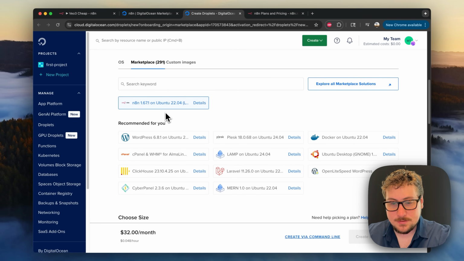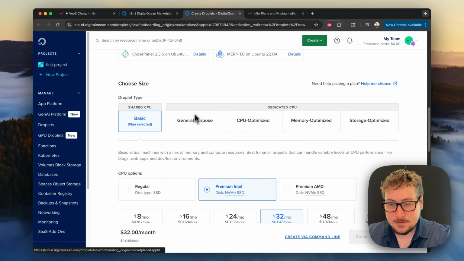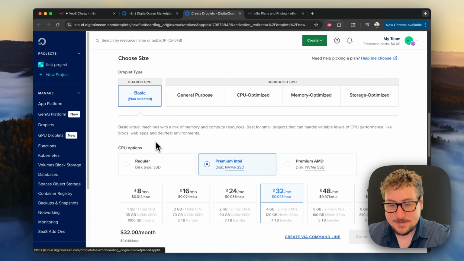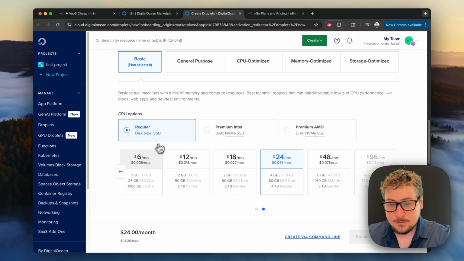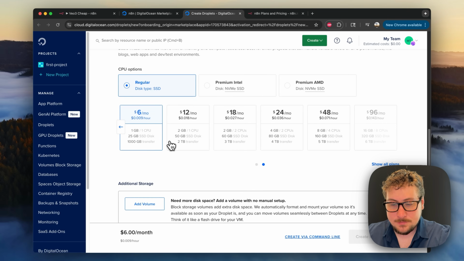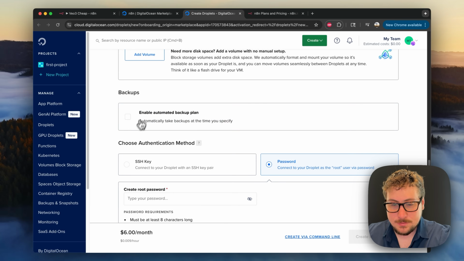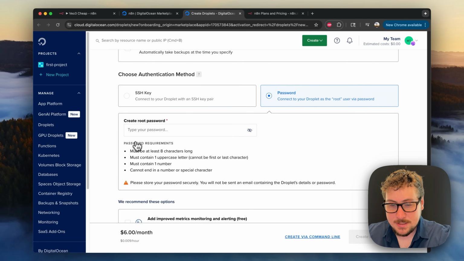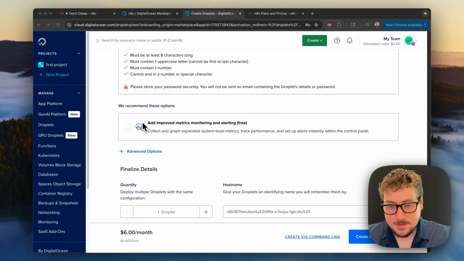You'll see right here it's going to custom install it with N8N, and then on this part right here we're going to do basic. We're going to switch it to regular, so it's going to be a little bit slower. And then we're going to go to the very first option, which is the $6 a month option. We don't need any backups or anything like that. We just need to create a root password right here. Alright, so I created a password and put it in there.